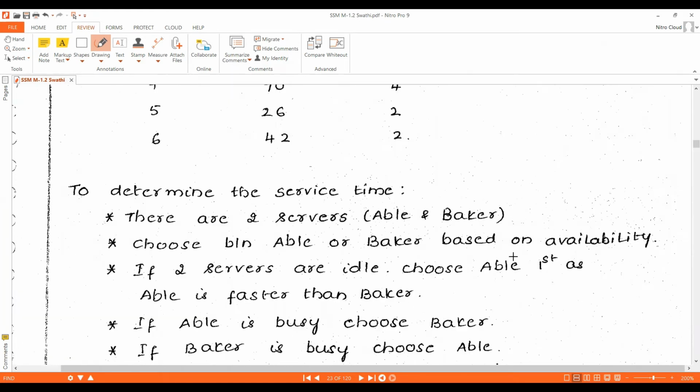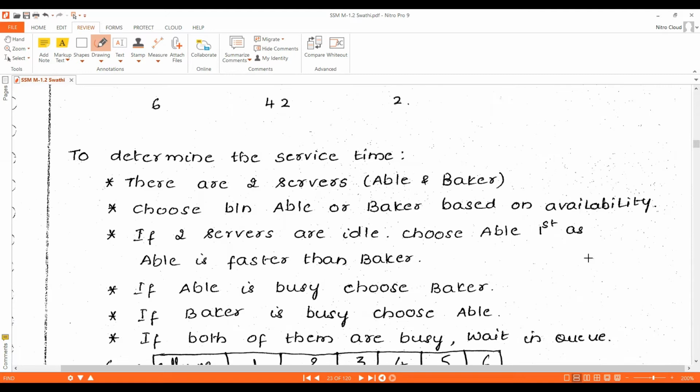After this, we need to remember a few points: there are 2 servers. Servers are nothing but technical support people, that is Able and Baker.